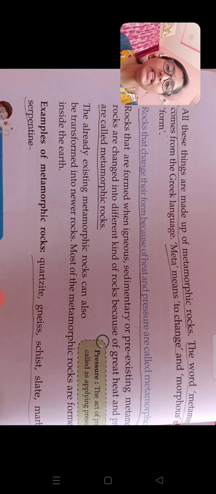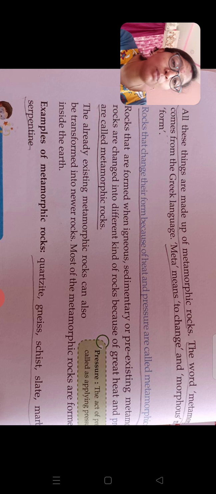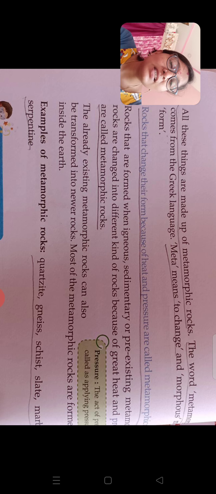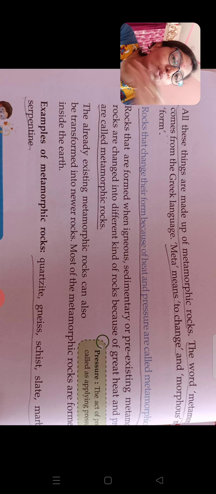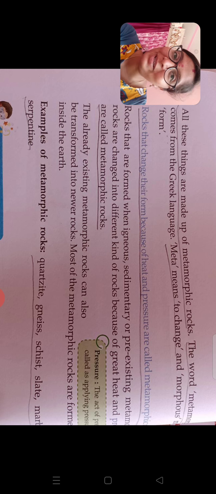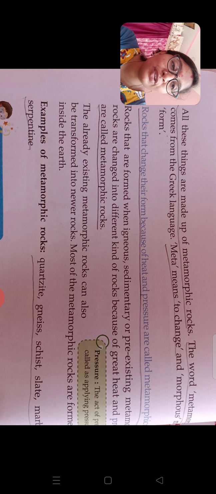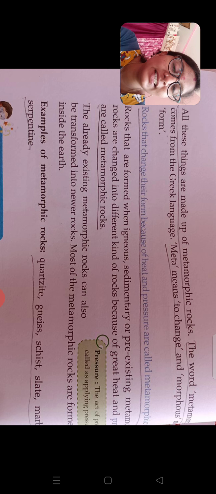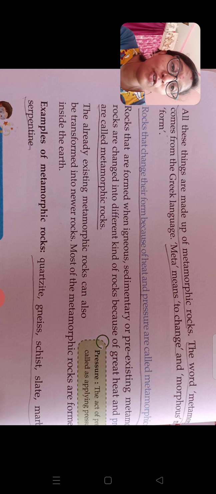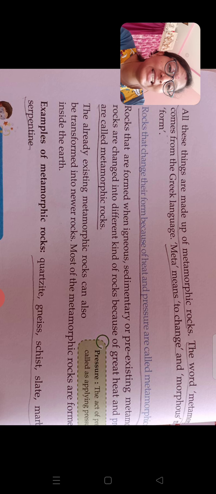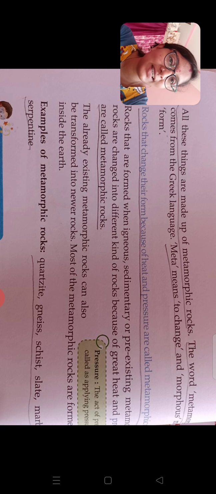So by using heat and applying some pressure, we mold it into some different thing which we need in our daily life. That is called metamorphic rock. The already existing metamorphic rocks can also be transformed into newer rocks. Most of the metamorphic rocks are found inside the earth. Examples of metamorphic rocks are quartz, gneiss, schist, slate, marble, and serpentine.